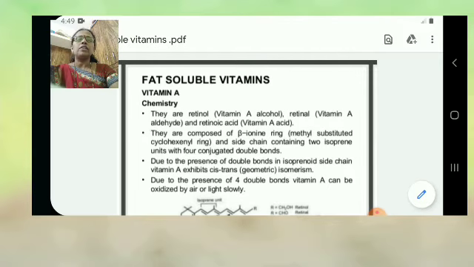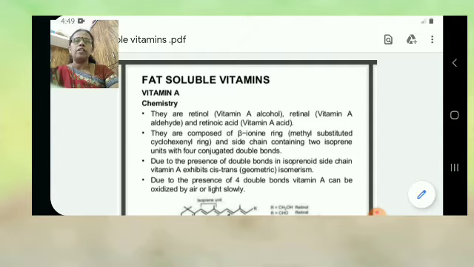Fat soluble vitamins are vitamin A, vitamin D, vitamin E and vitamin K. One by one, we will see these fat soluble vitamins. Generally, also in the starting period, we gave the idea about which vitamin is called a fat soluble vitamin, and why it is called a fat soluble vitamin.